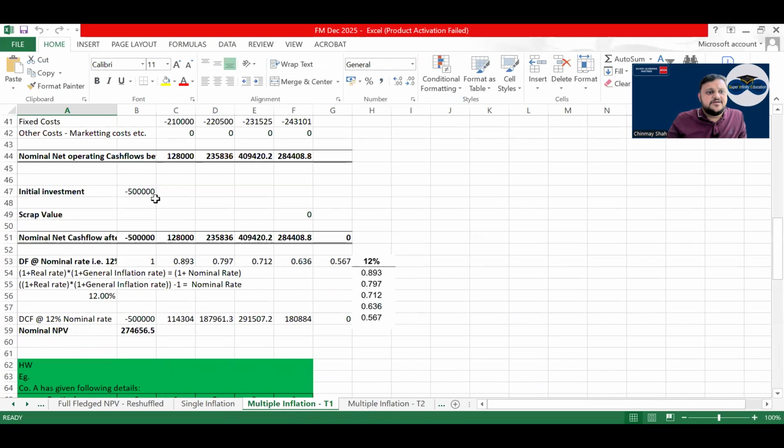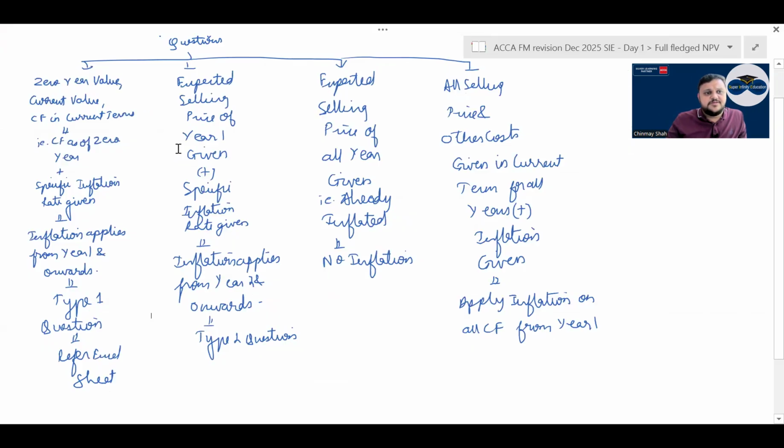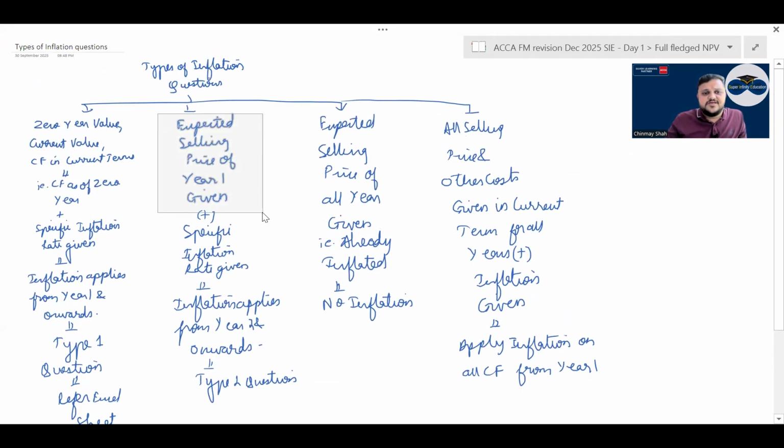Multiple inflation type 1 question, multiple inflation type 2 question: expected selling price of year 1 given and specific inflation rate given, then inflation applies from year 2. So if they say selling price expected for year 1 is this and inflation applies on this, inflation will be applied from year 2. Expected selling price of all years given, right? That is already inflated.